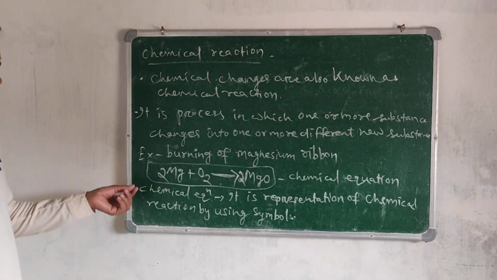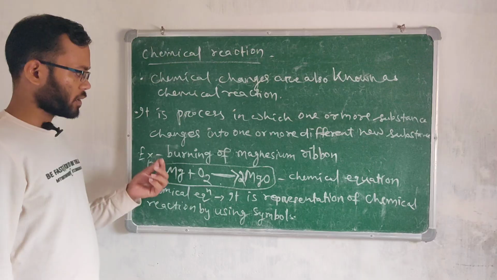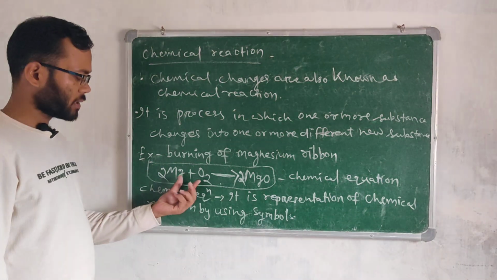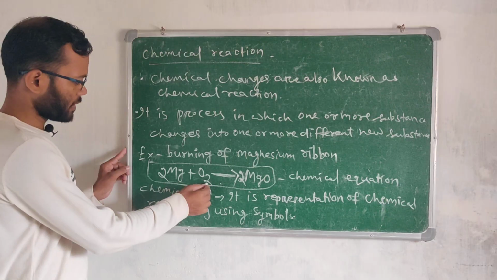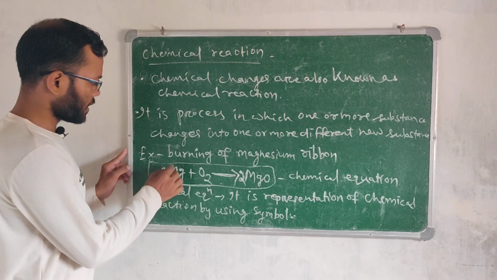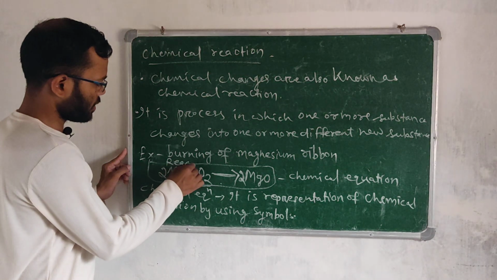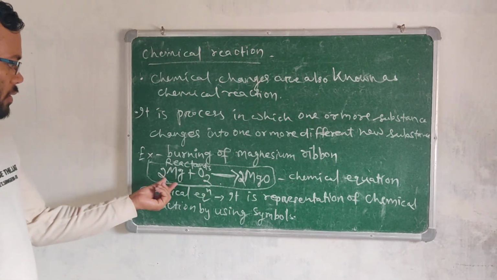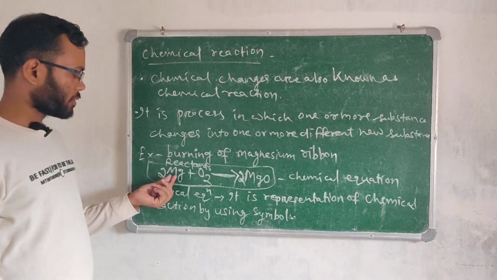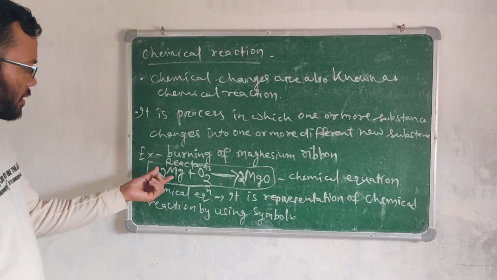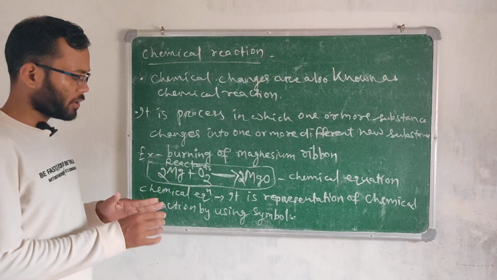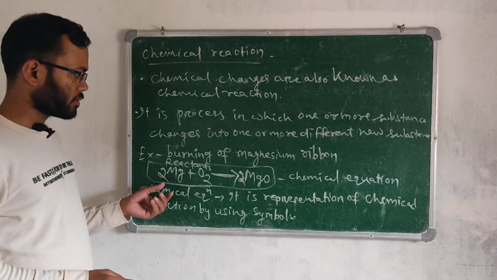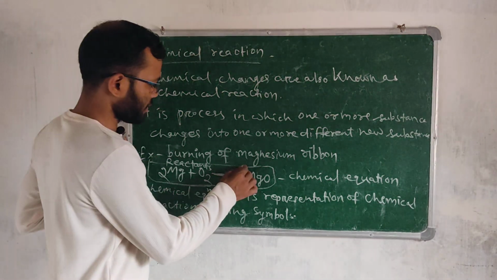Whatever substances are on the left side are called reactants, and whatever we get after the chemical reaction occurs is the product.